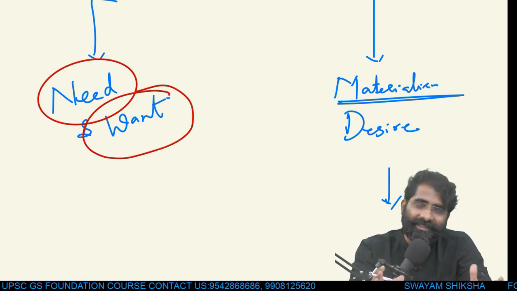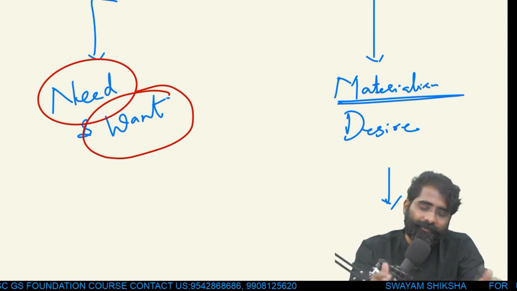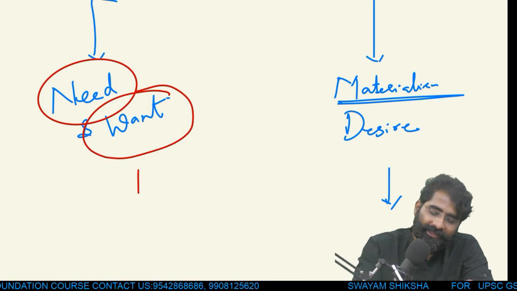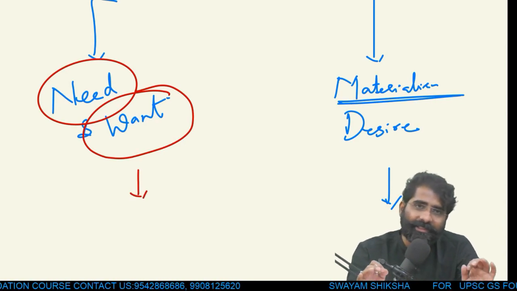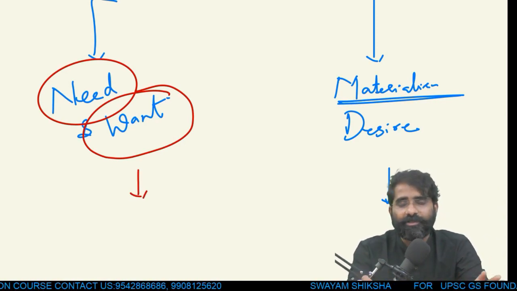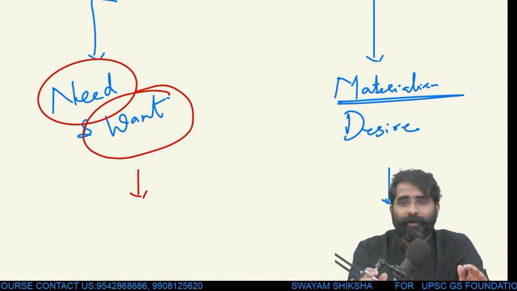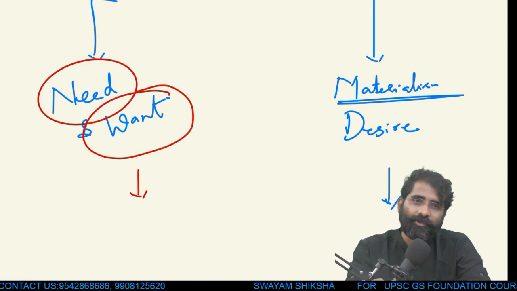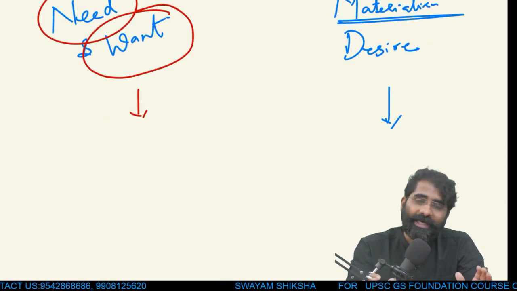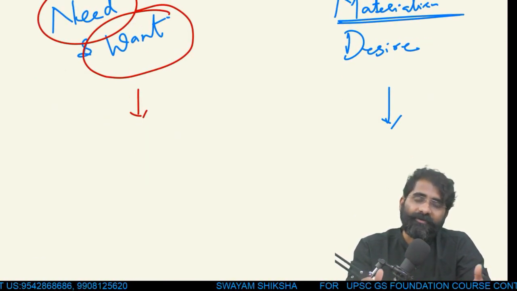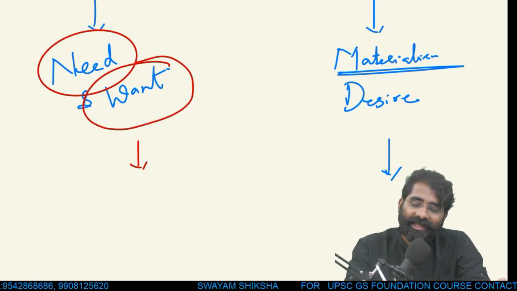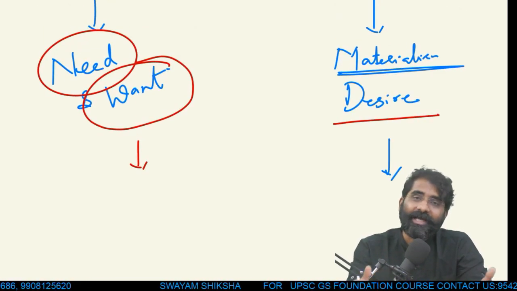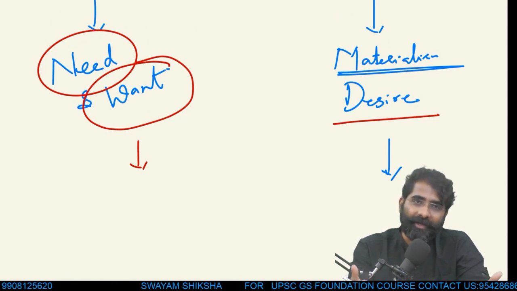Here, wantlessness in the concept of basic needs not being satisfied. So here I bring in principles of Mahatma, where Gandhiji clearly specifies that there are enough resources available for people's need, but not for their greed. So in nature itself, there are enough resources for satisfying people's needs, but not for their greed. So is our desire for satisfying needs, or is our desire becoming greed, is the logic.